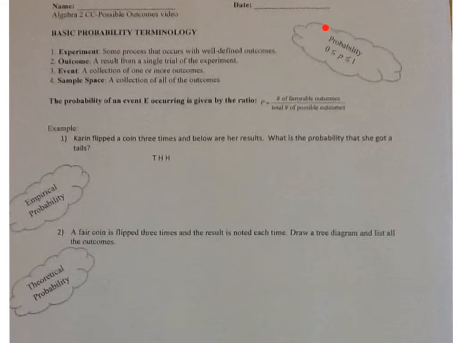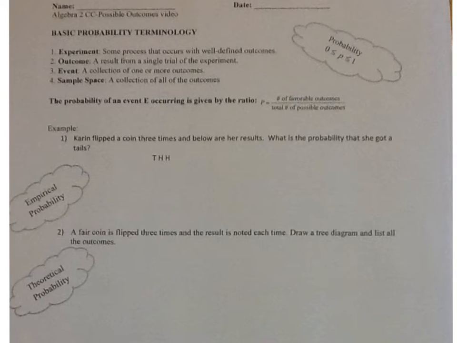And you guys should know this, probability has to be between 0 and 1 inclusive, which means it can be 1 and it can be equal to 0. So you can't have anything that's greater than 1. So you can't have a probability of 1.5 or a probability of 3 over 2. And it can't be less than 0, which means it can't be negative.